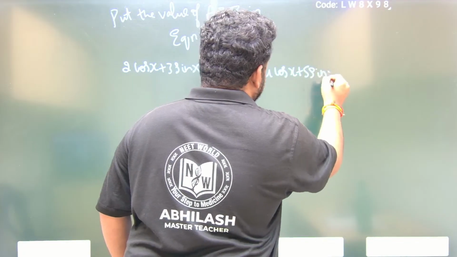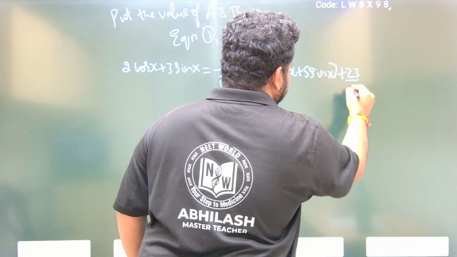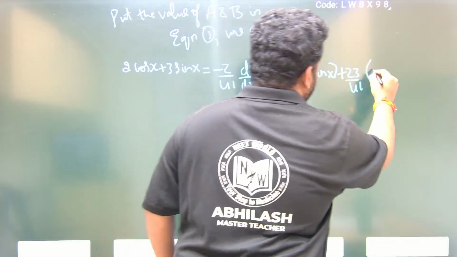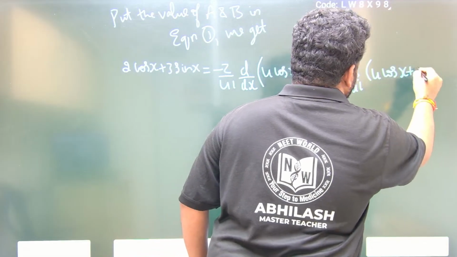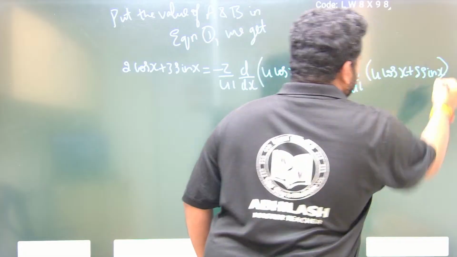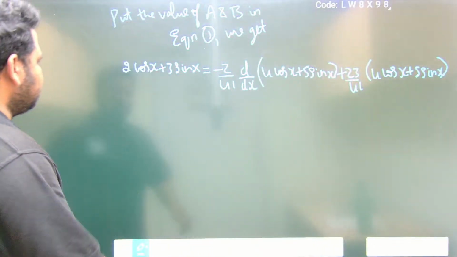5 sin x plus b is what? 23 by 41 into denominator. Denominator is what? 4 cos x plus 5 sin x. This is what we have, friends. Now let us take the integral.